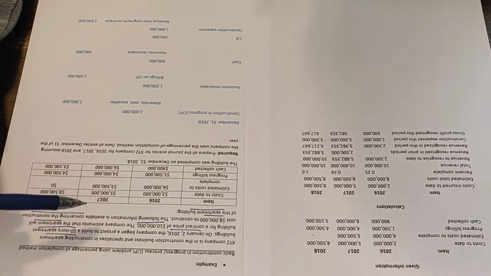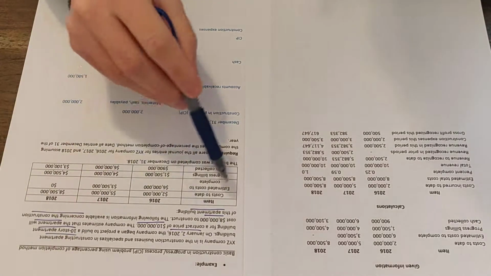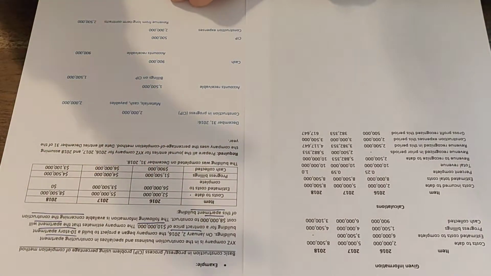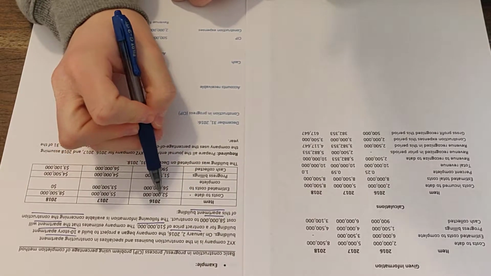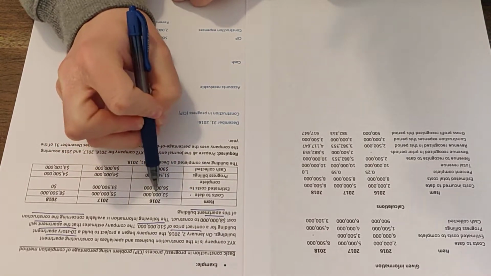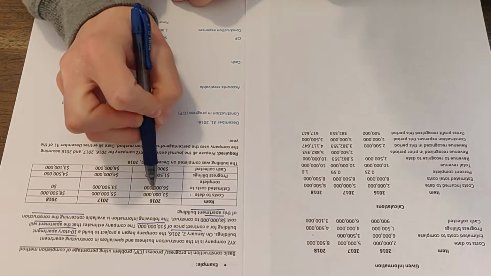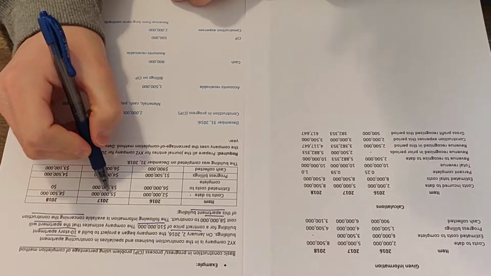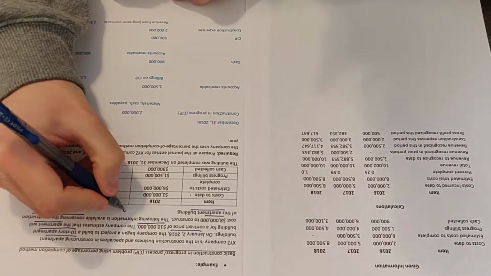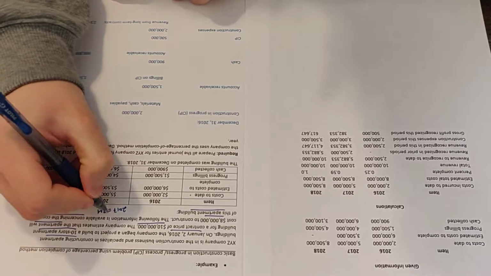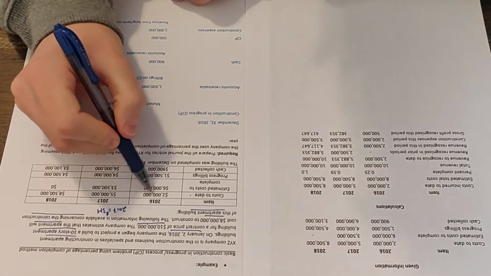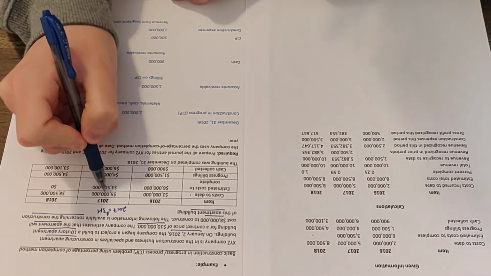Okay, now, a couple things to be aware of with the chart. The first thing is just identifying the items in the chart, right? So the first thing is the cost to date. That's the cost that we've incurred to date. So for instance, in 2016, up till the end of 2016, we've incurred 2 million costs total. Then in 2017, we've incurred 5 million by the end of 2017. So that would mean during 2017, we would have incurred 3 million of costs, because we've incurred a total of 5 million by the end of 2017, and we incurred 2 million in 2016. 2 million plus 3 million equals 5 million, right?